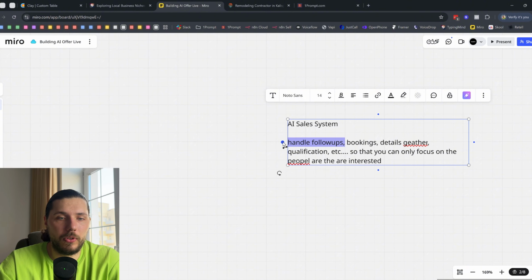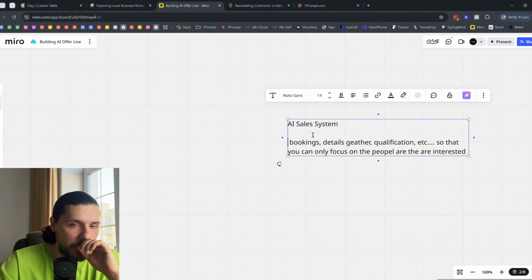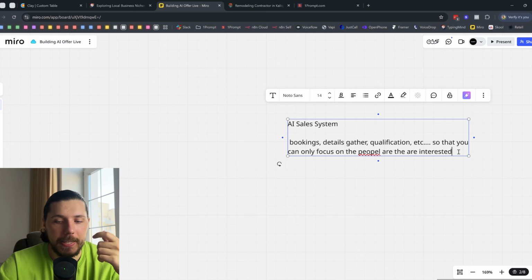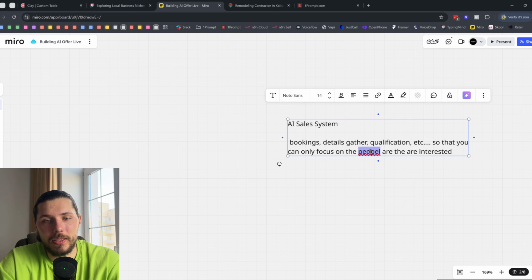So the follow-ups are not here. It's the booking details, so all this is good. But this is just a lead capture and nurture agent. The follow-ups are different.